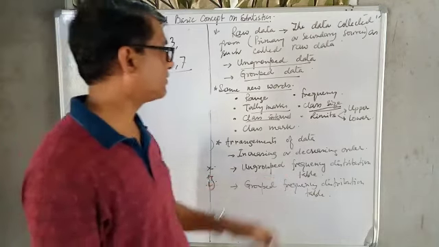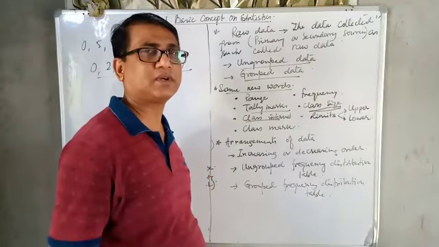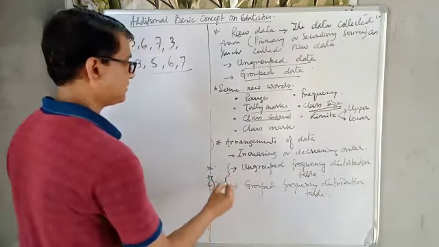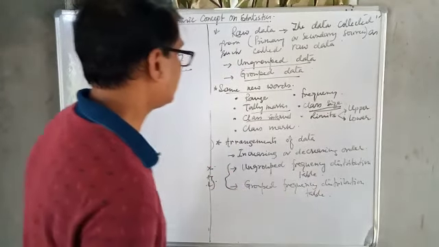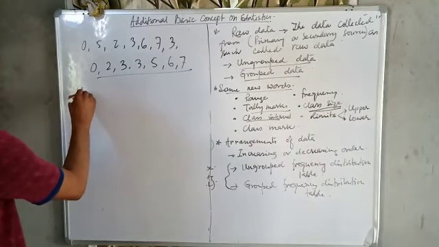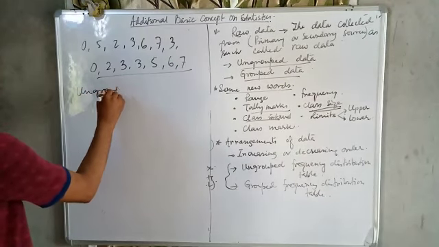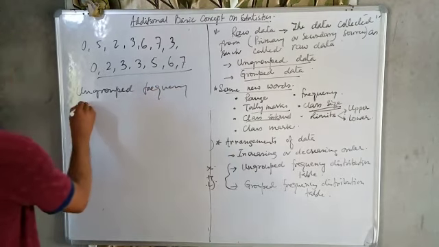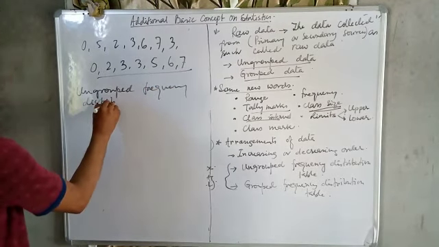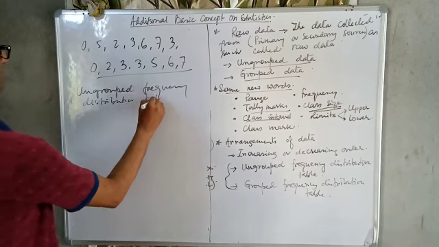And the ungrouped frequency distribution table. Two types of arrangement are there. Basically it is used for class 9. To make an ungrouped frequency distribution table, we need three things.